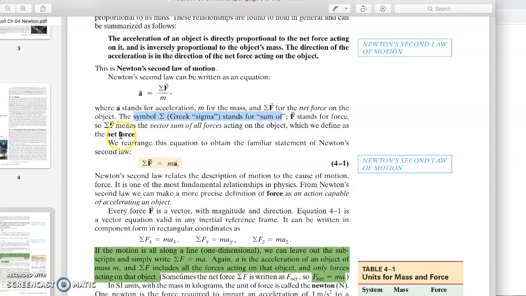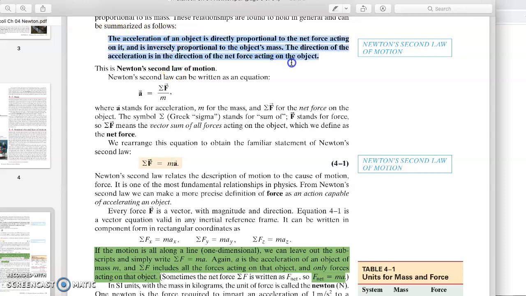That emphasizes the words net force. In other words, it is the sum of all the forces acting on the object, the object with mass m. You can read this paragraph here.